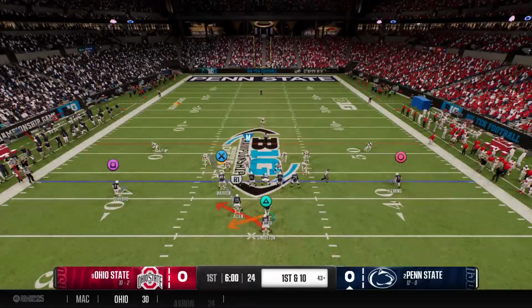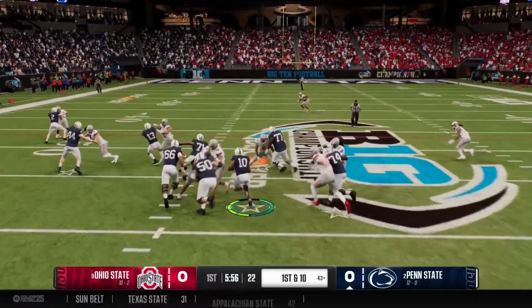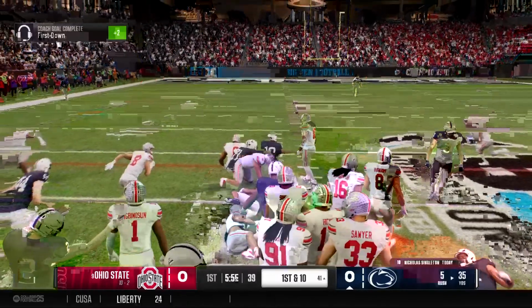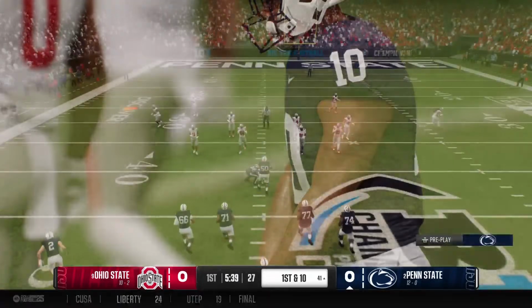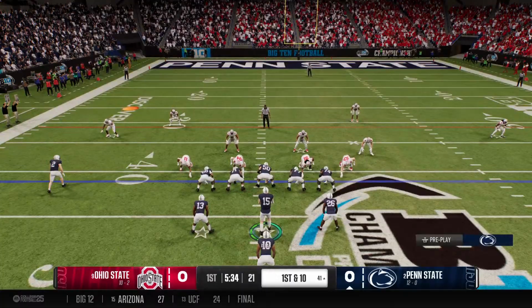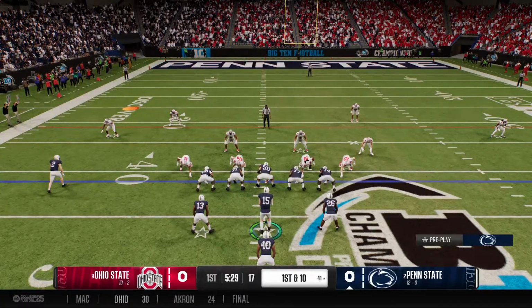Scrimmage, but they could not deny this back of coming up with that conversion. Trying to flex the ground game. He's brought down, but a solid gain moves the ball across midfield to the 41. This defensive coordinator better make some adjustments. This back is on fire to start this game. You better start committing those safeties down, overloading that line of scrimmage.